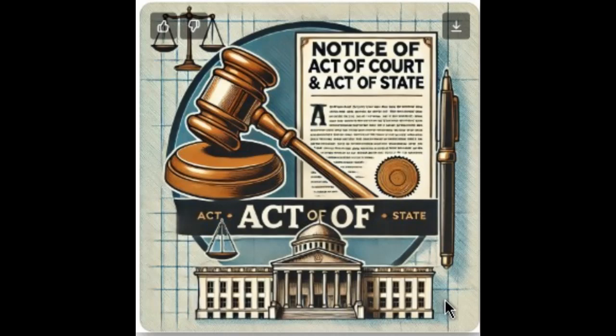Key legal aspects of an act of court. It must be issued within a court's jurisdiction and adhere to due process. It has binding legal force unless appealed or overturned. Can be challenged if the court exceeded its authority or violated legal protections.